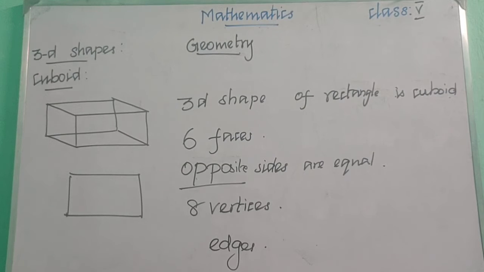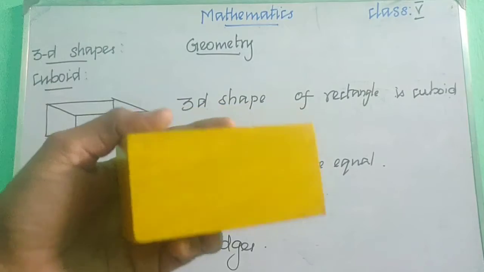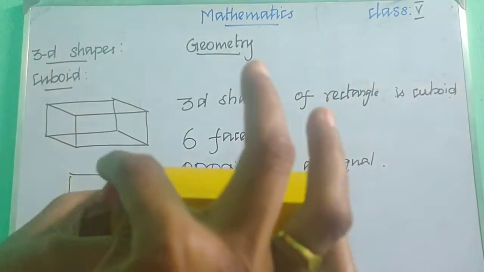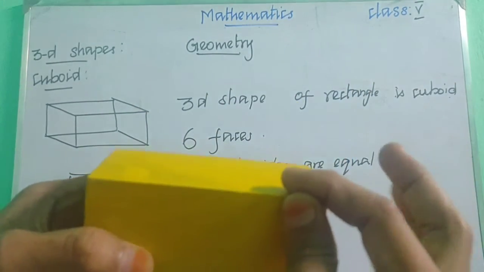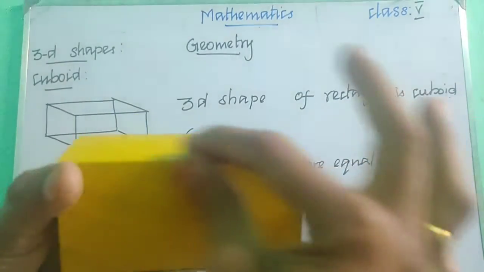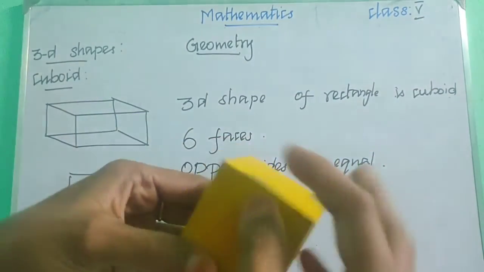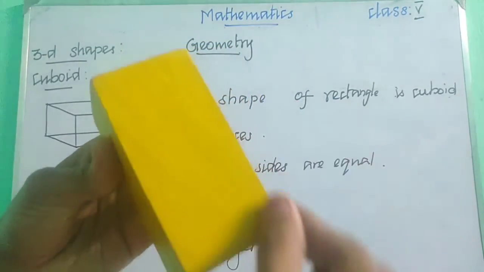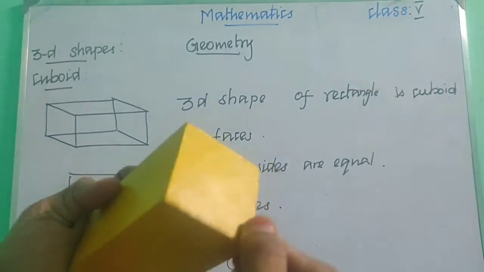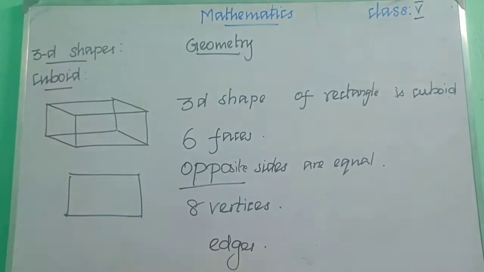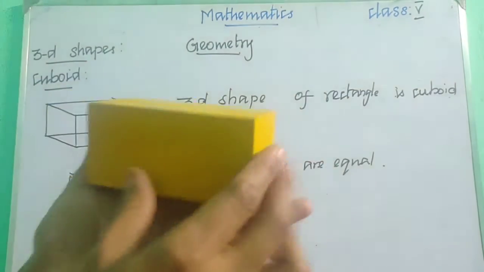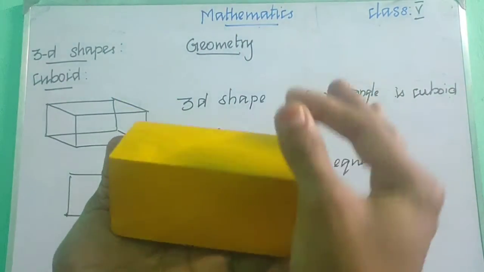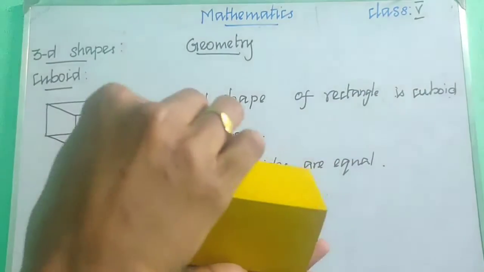How many edges does a cuboid have? If you have a box, you can also count. This one is the edge. 1, 2, 3, and 4. Sorry, let us count again. On the top, 1, 2, 3, 4.